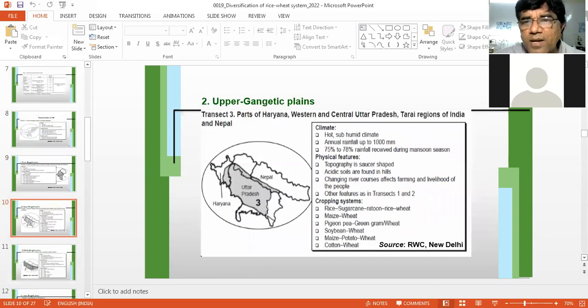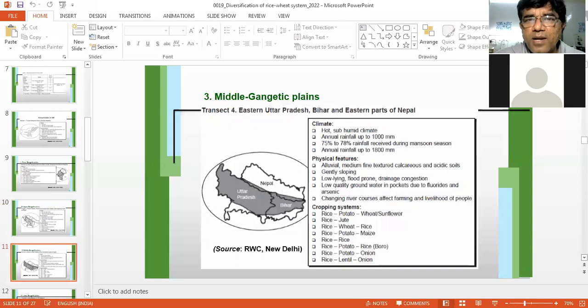And now Upper Gangetic Plain, it is composed of parts of Haryana, Western and Central UP, and Tarai regions of India and Nepal. So some characteristics are mentioned here: climate, physical feature, and cropping systems. Similarly, Middle Gangetic Plains, it is Eastern UP, Bihar, and eastern parts of Nepal.